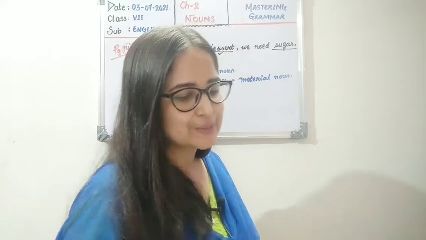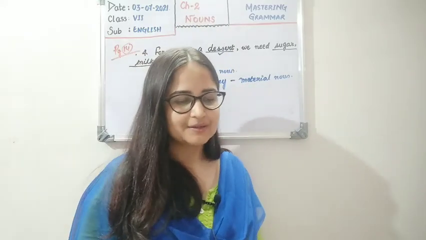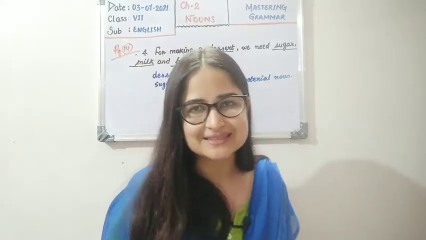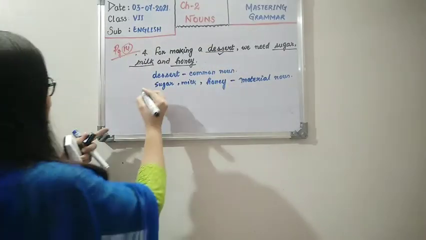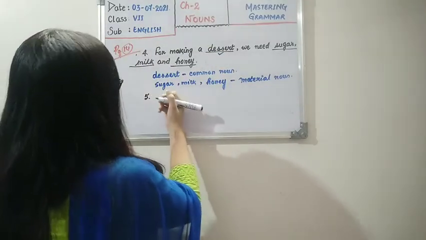Now moving to the 5th question. A herd of cattle greeted the farmer in his backyard. The underlined word is cattle. Okay, let's write it down. Number 5, this is going to be the last question for today.